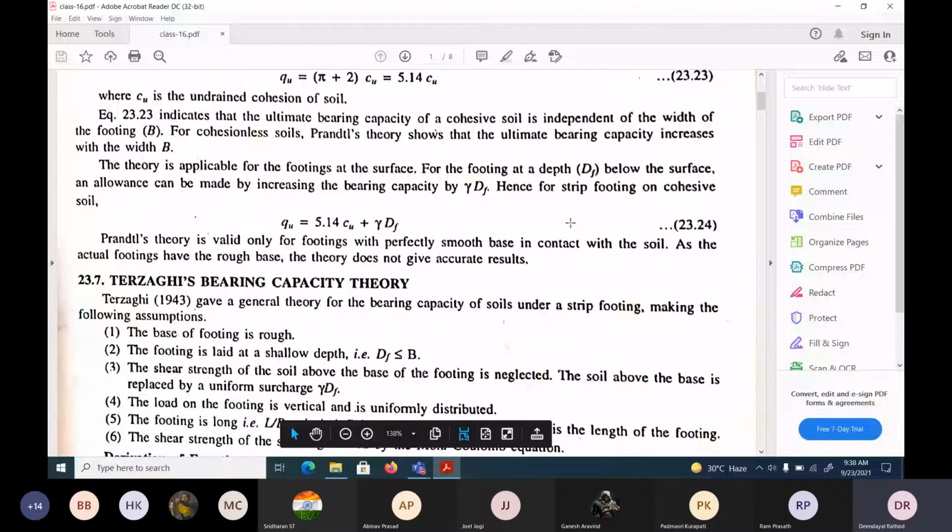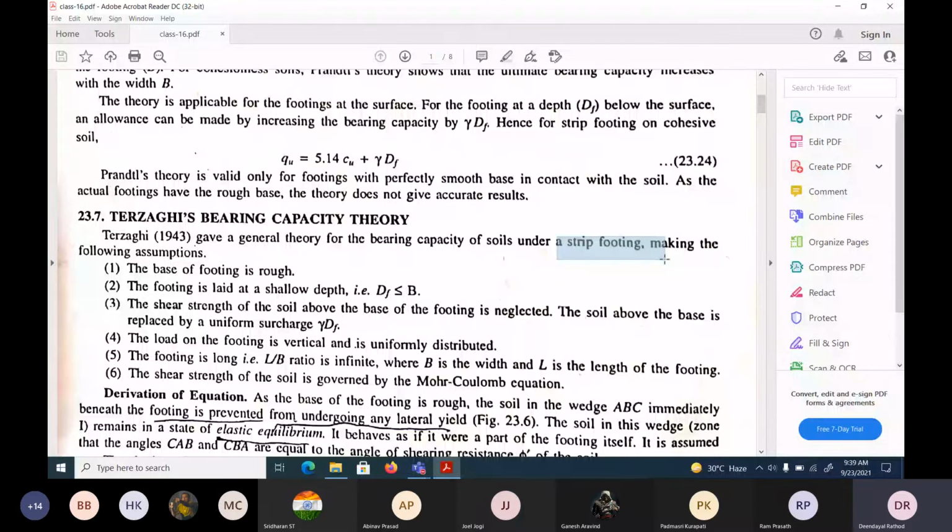Here it is strip footing, for a shallow foundation. Finally, it is replaced with surcharge here, and this particular footing will act as a part of the footing, and these are the radial shear zone, this is the passive zone, and so on.